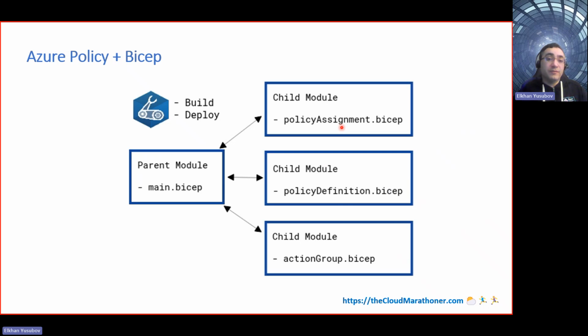And again, when we talk about policies, they usually get applied at a subscription level, but you can also apply them at a higher level like management groups. It really depends on the scope where you want to apply. As you know, in Azure, you have different scopes: resource group scope, Azure subscription, and management groups.